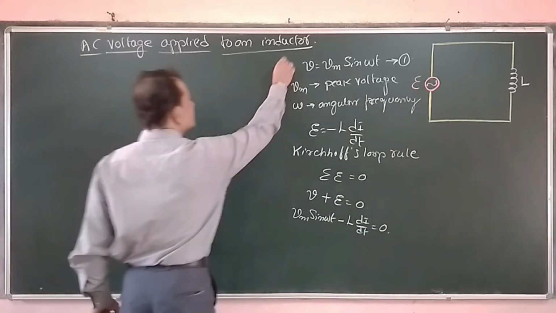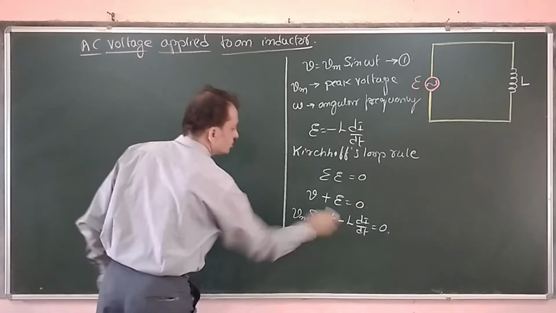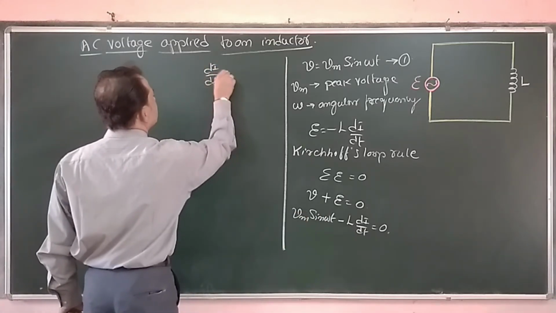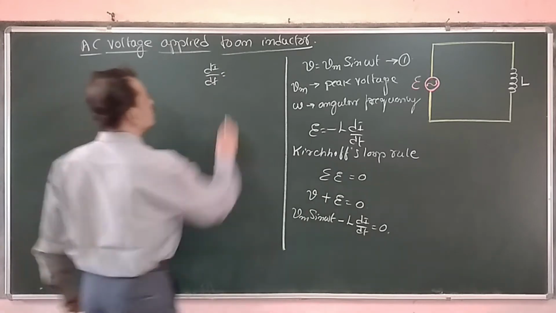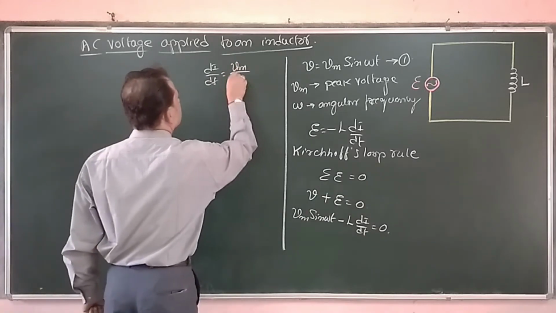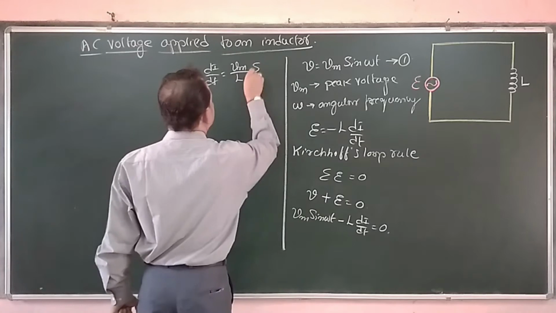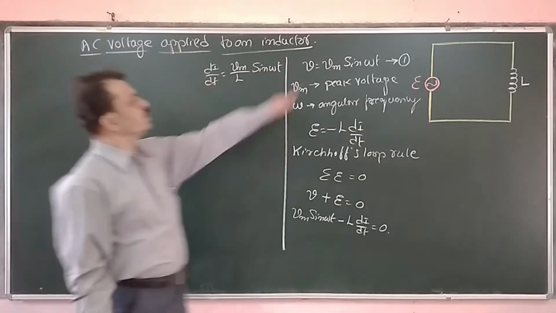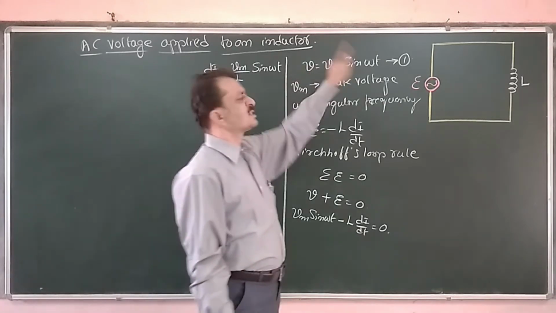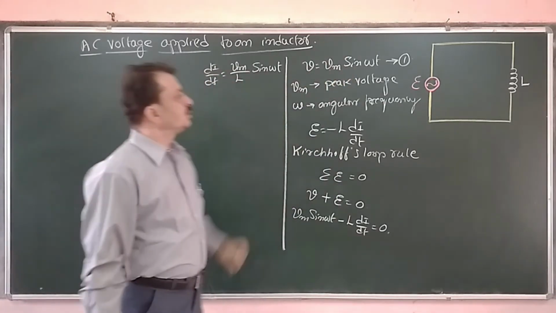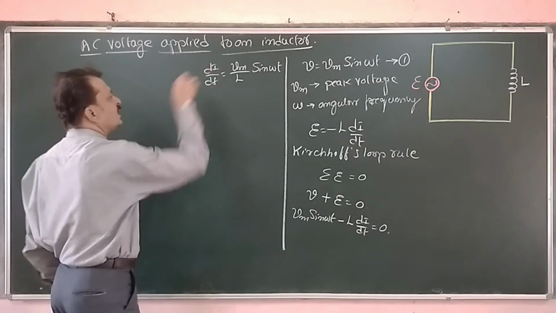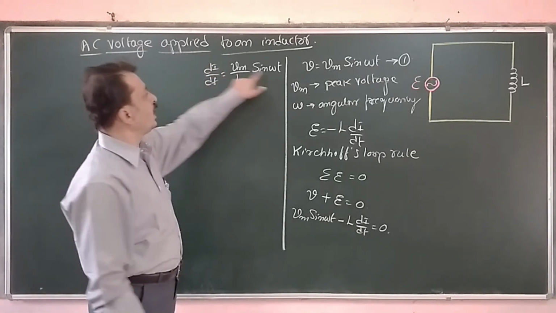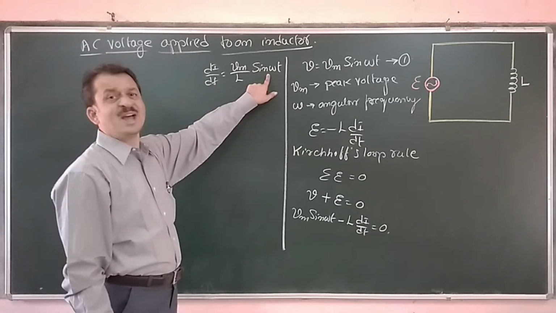Now, just to rearrange the terms, I get di by dt equal to Vm divided by L into sine of omega t. Here the voltage is a sine function. Therefore di by dt, which represents a slope, is also a sine function; it is not at all a constant.